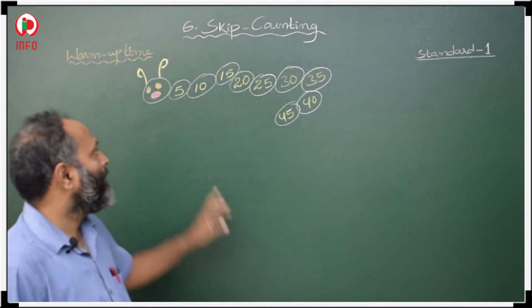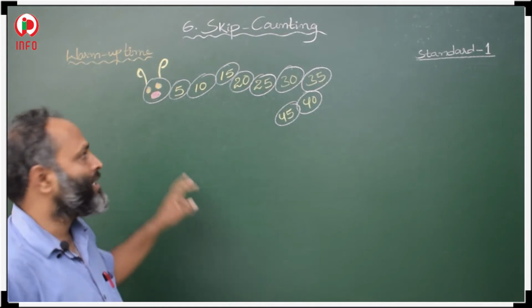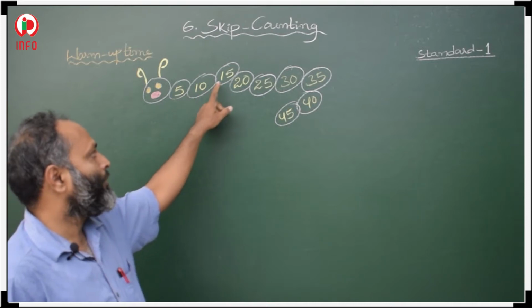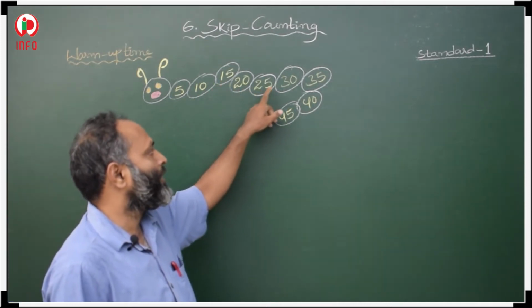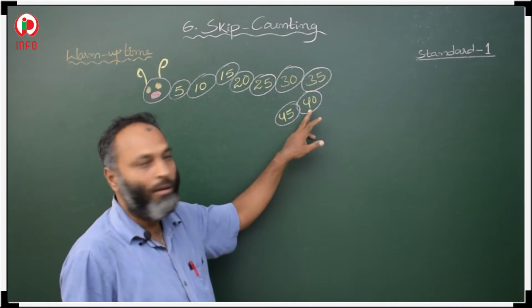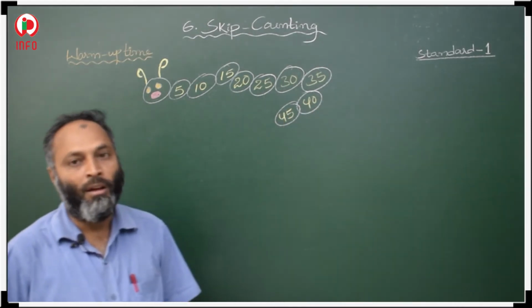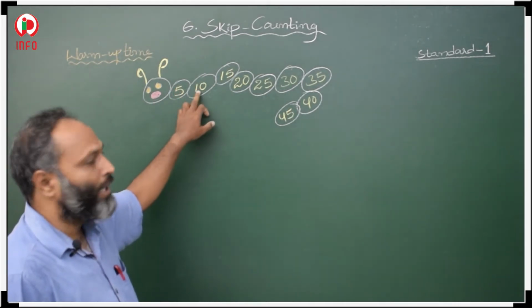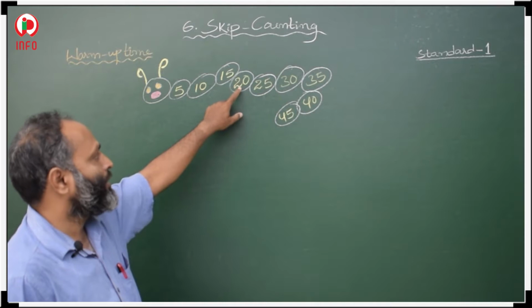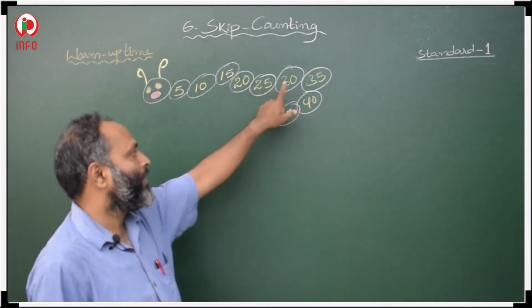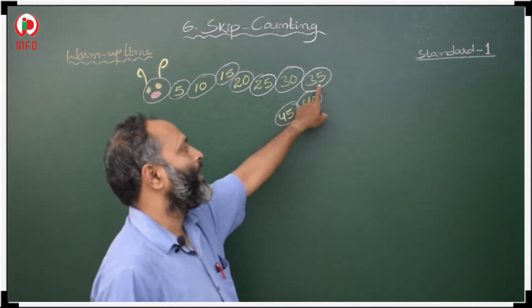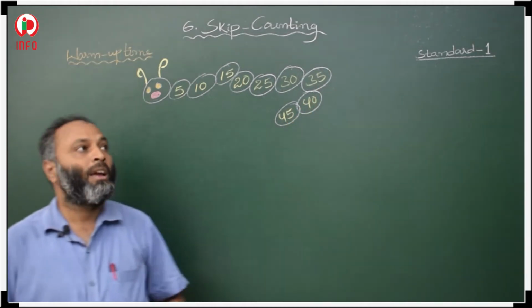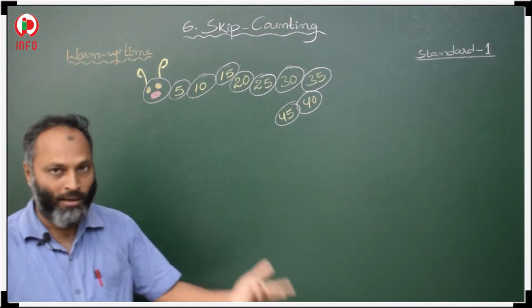Before we start our chapter, it is our warm up time. In this one, a caterpillar is given. On this caterpillar some numbers are there. So what are the numbers? 5, 10, 15, 20, 25, 30, 35, 40 and 45. Read all these numbers loudly, okay? 5, 10, 15, 20, 25, 30, 35, 40, 45. Like this you read all these numbers loudly.